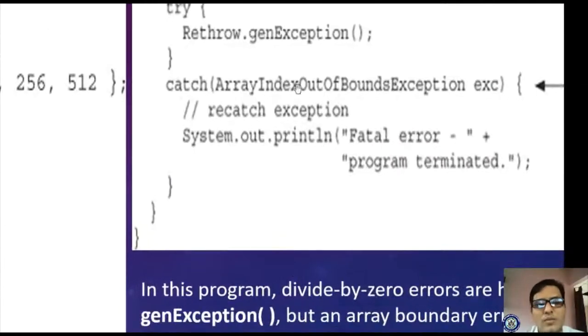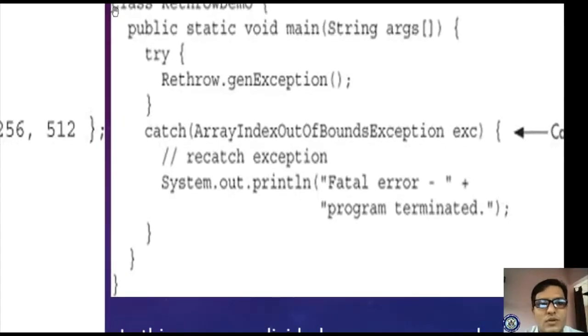Now I'm writing one more class in the same notepad, and while saving you have to check whether the main method exists or not. Class RethrowDemo, with the main method. I'm using the try block. In the try block I'm calling the class's genException.